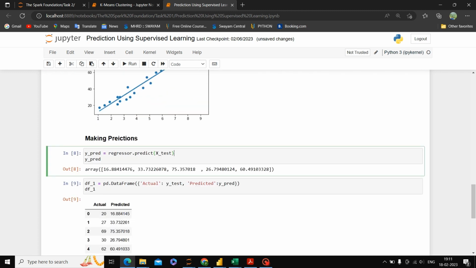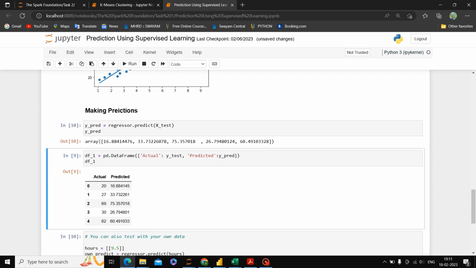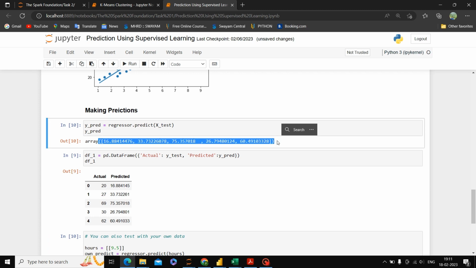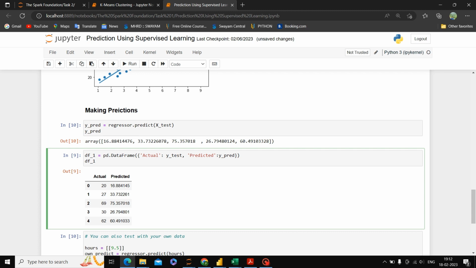Okay. The next thing is we have to predict. Previously we took 20% as testing data. So here we have to predict the testing data. We can see here for X test, these are the values that we are getting for the test, and we have to check the actual and the predicted value.